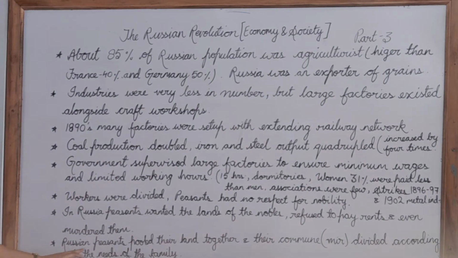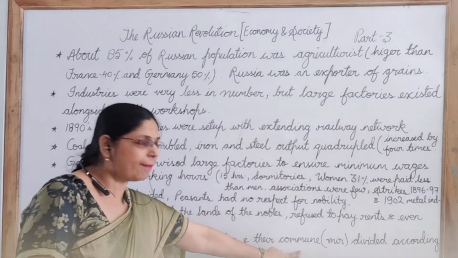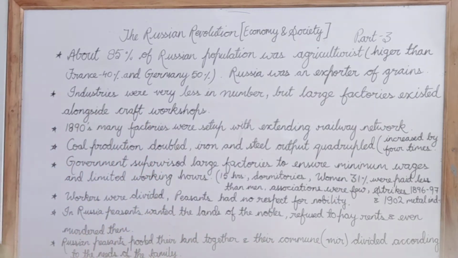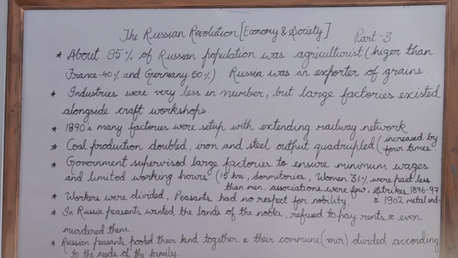So the Russian peasants had one thing very good, if we look at the positive side. Here in Russia there was a practice of pooling the land together, which was known as the commune or mir, and this commune used to divide the production according to the requirement of the family. Those who had small lands used to club the land all together, and all this land together was being cultivated.